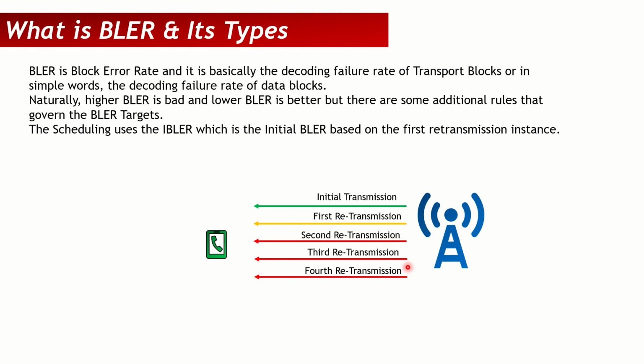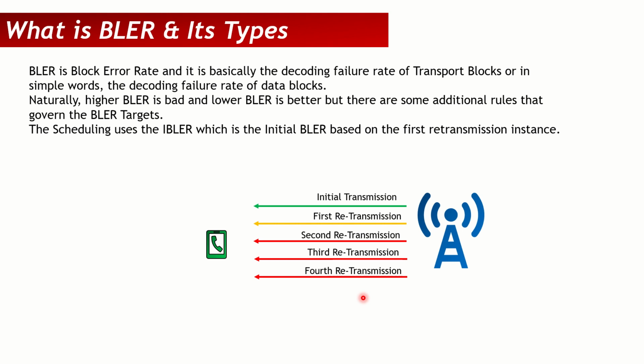So it can be 3, 4, 5, 6. So more retransmissions you have, that means you have more probability that the user will be able to decode the data successfully within the retransmissions. But it will mean you will have more overhead. So it's a compromise again.